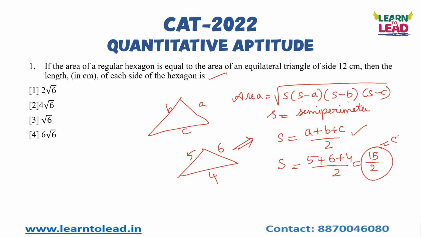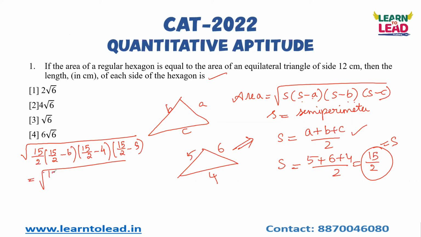Taking the s value as 15 by 2 and substituting all the values, suppose I solve: 15 by 2 into 15 by 2 minus 6, and 15 by 2 minus 4, and 15 by 2 minus 5. So square root of 15 by 2 into 15 minus 12 by 2.